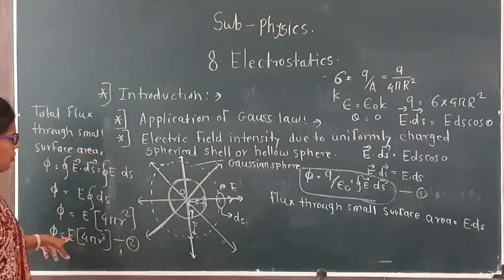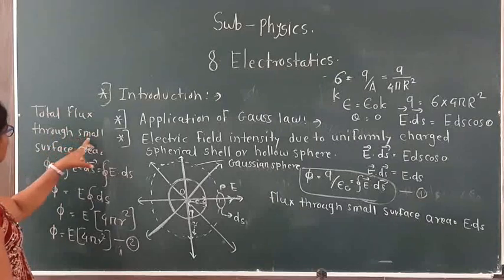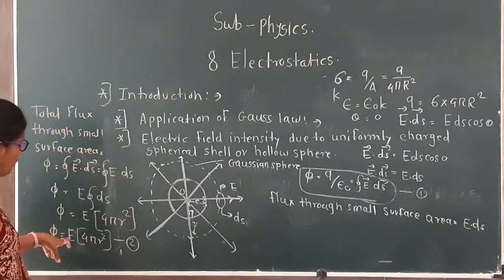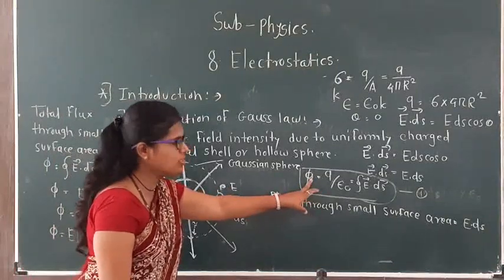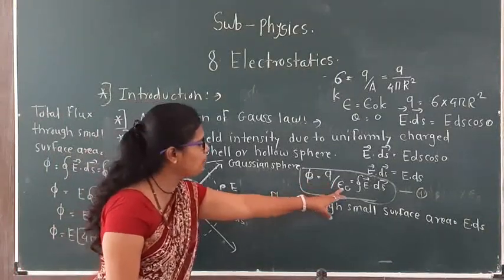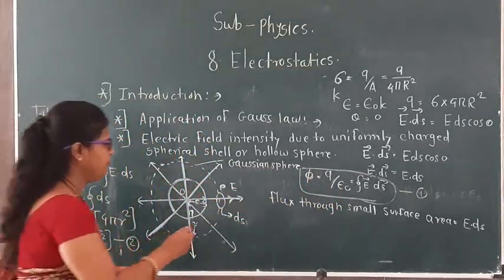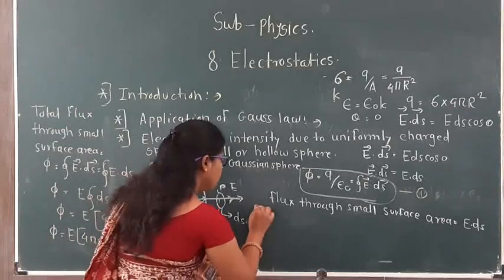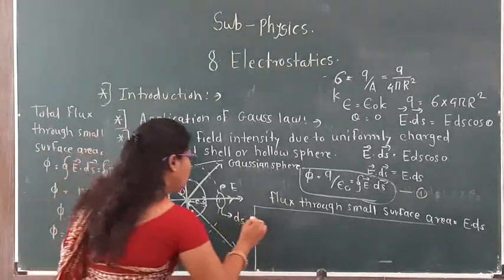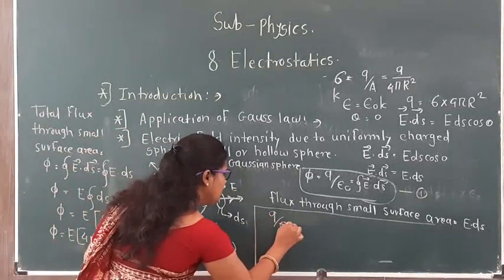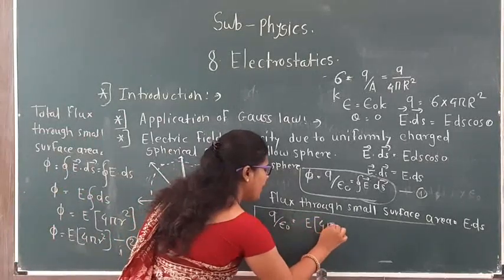Now both are equations of the total electric flux. Total flux through the surface phi is equal to E 4 pi r square. Here also is Gauss law, phi is equal to Q upon epsilon naught. Comparing these two equations, here also phi, here also phi, so Q upon epsilon naught is equal to E 4 pi r square.